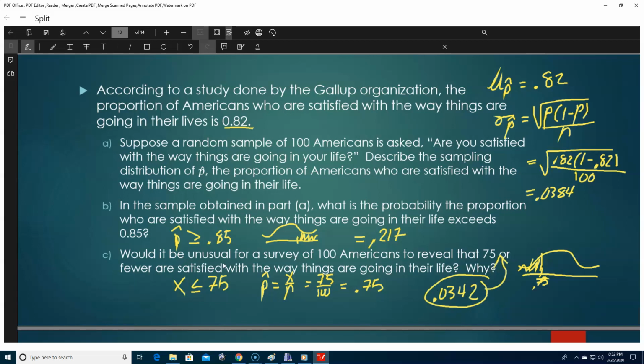So then the question, would it be unusual? I have to answer the question completely. Would it be unusual? Yes, it would be unusual, because the probability is so low. Anything less than 10%, 0.1, is going to be unusual in this class. So yes, it's unusual because the probability is 0.0342.